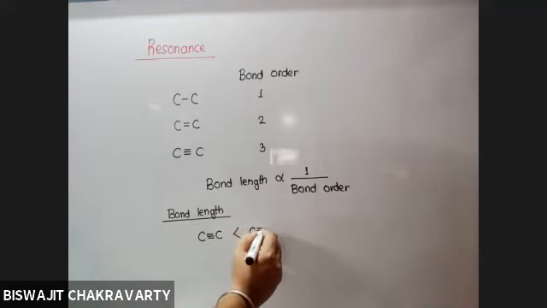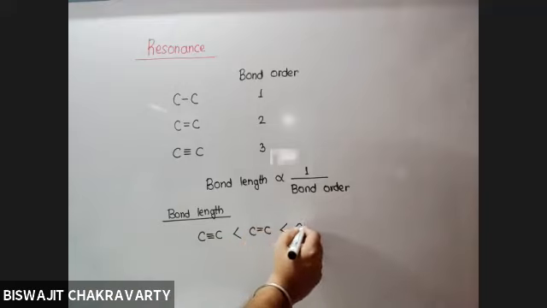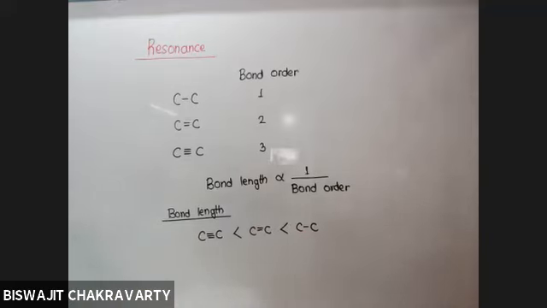Less than C double bond C, less than C single bond C, isn't it? Yes, sir. That means in case of multiple bonds, the bond length decreases, and in case of single bonds, the bond length is relatively larger.